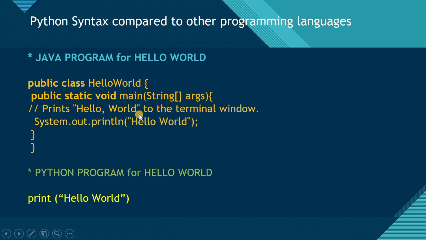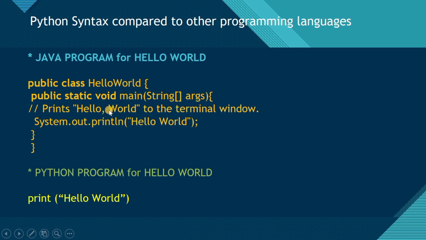And for printing Hello World, there is one syntax, sysout. So System.out.println Hello World. This is the code, and it will just generate the output Hello World. This is the Java code for printing the Hello World program, and this is the Python code for printing the Hello World program. Both outputs will be the same.